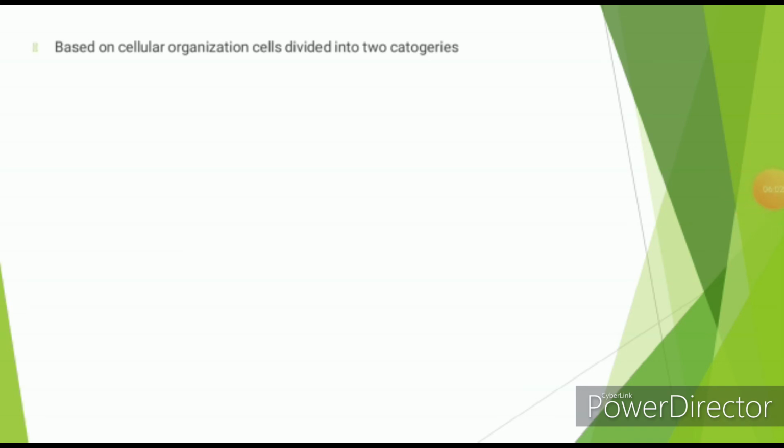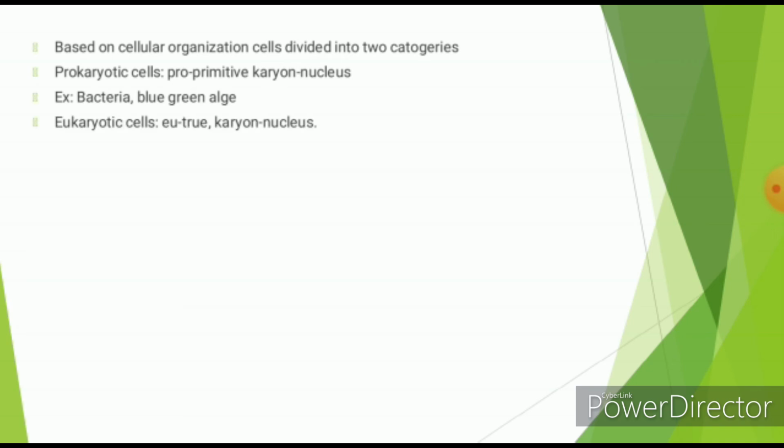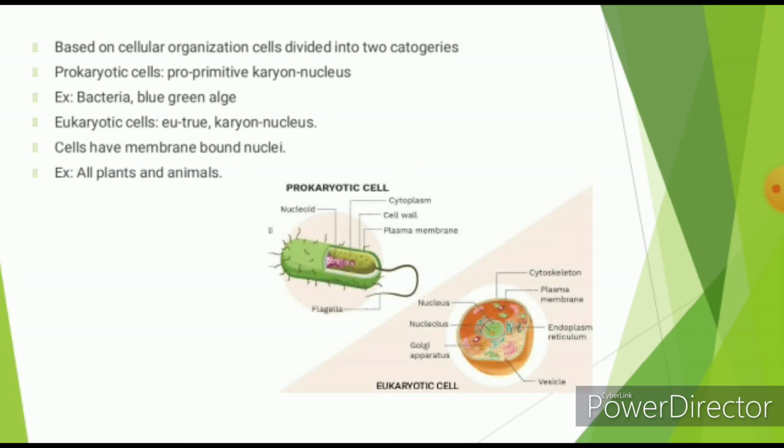Next, based on cellular organization, cells are divided into two categories, prokaryotes and eukaryotes. Prokaryotic organisms: pro means primitive, karyon means nucleus. Bacteria, blue-green algae are the prokaryotic organisms. Second one is the eukaryotes. Eu means true, karyon means nucleus. Cells have membrane-bound nuclei. Examples are the plants and animals. Those organisms that have membrane-bound nuclei, we can consider as eukaryotes.